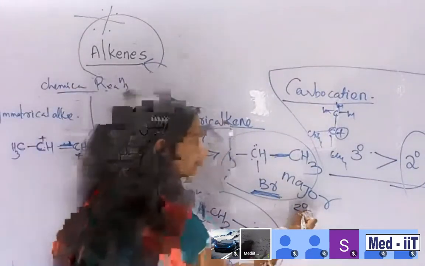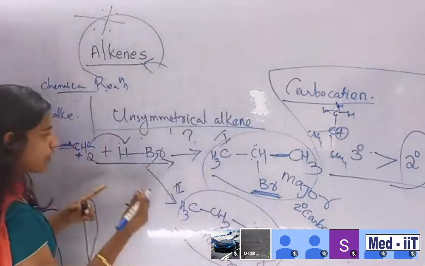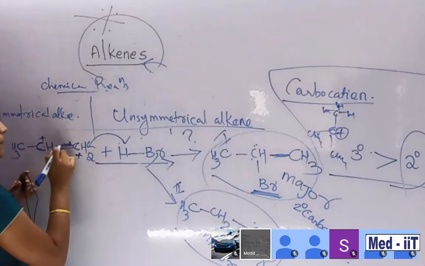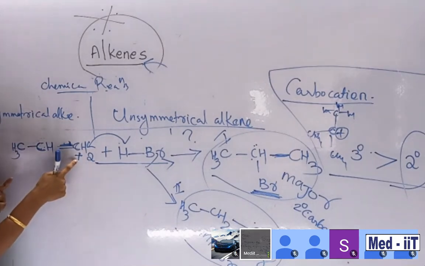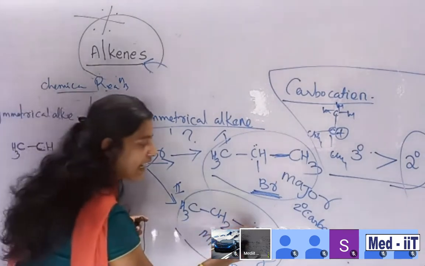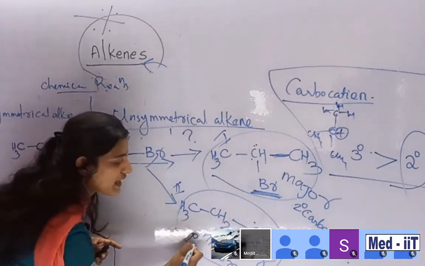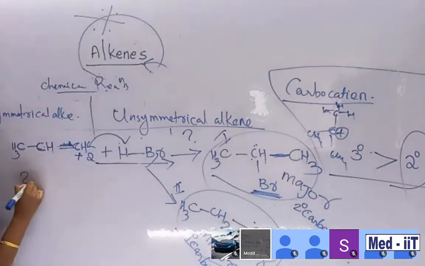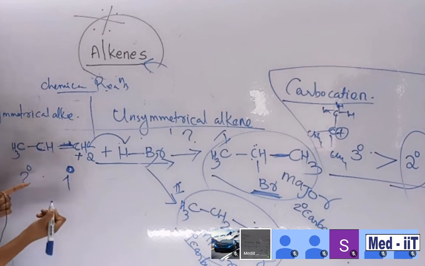Secondary carbocation here. But here, during the formation with bond shifting, you can see that this positive charge is concentrating here, on the first carbon. So it means that it is a primary carbocation. Students, secondary means 2 carbons attached, and primary means 1.